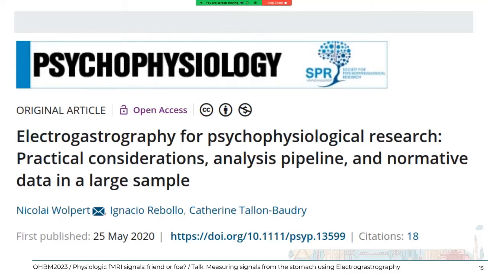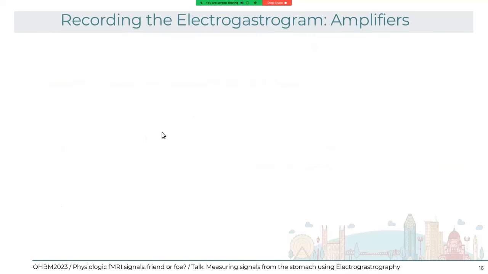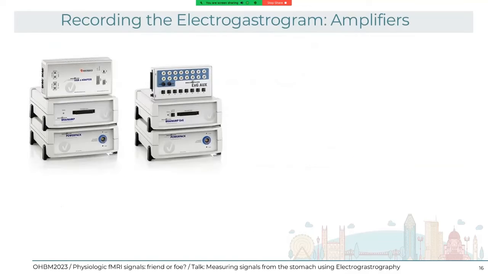So, amplifiers. There are several options to record the ECG inside a scanner. I have typically used Brain Products solutions, and basically any bipolar setup. I know that BIOPAC also has an ECG solution, but there are probably other brands out there that can offer this solution.